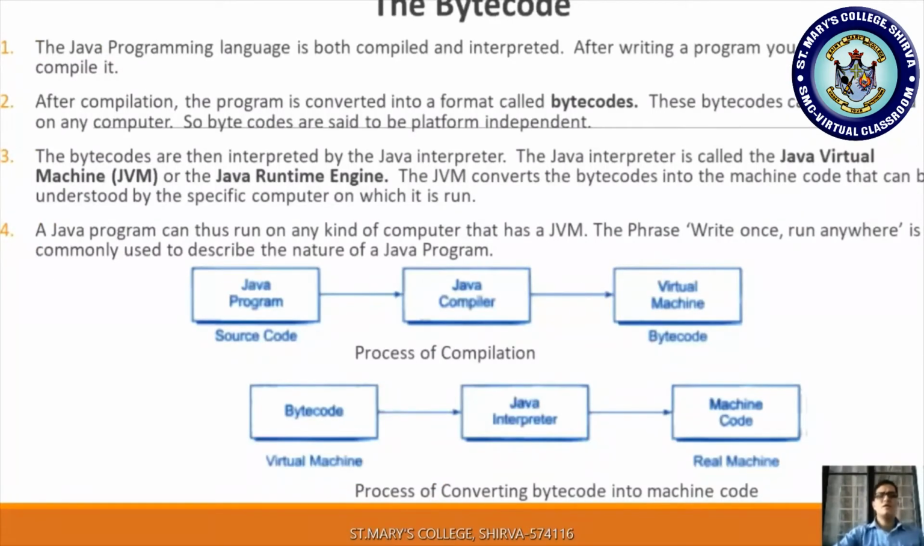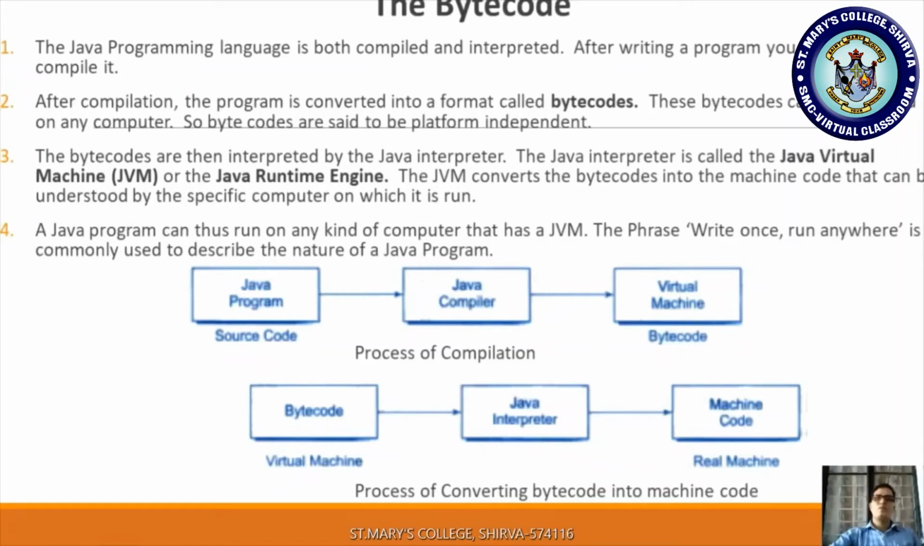Now our next concept is bytecode. This is also a very important question for 2 and 4 marks. Every year it is asked in the question paper. So let us see what bytecode is. The Java programming language is both compiled and interpreted. Whatever programming language you have learned is either compiled or interpreted. For example, your C++ program you are compiling, and in your microprocessor program you are interpreting. So you know the major difference.